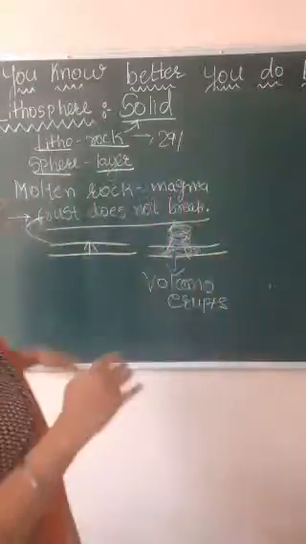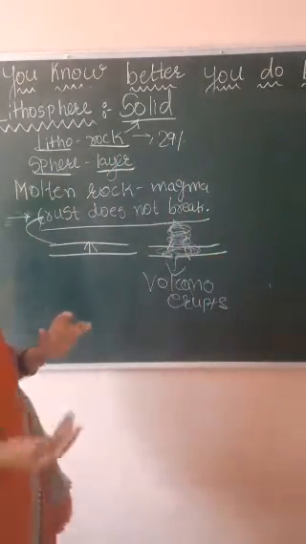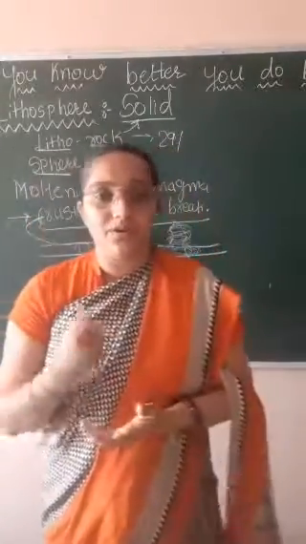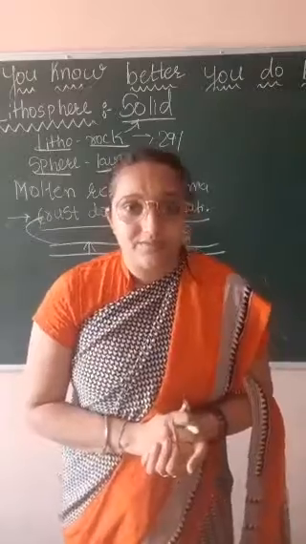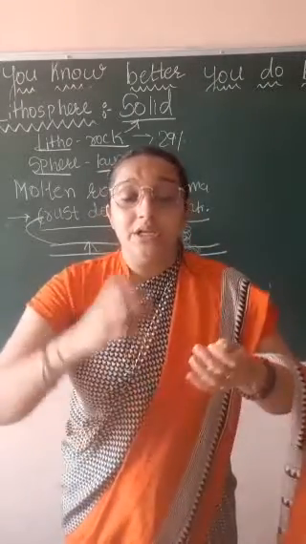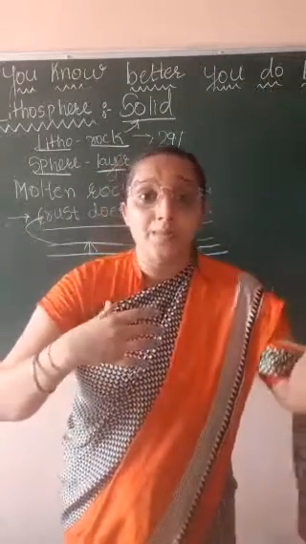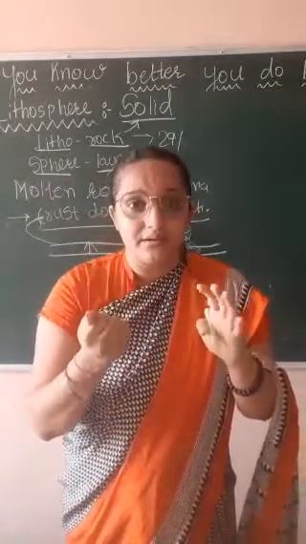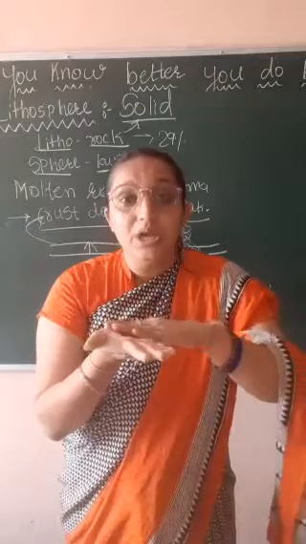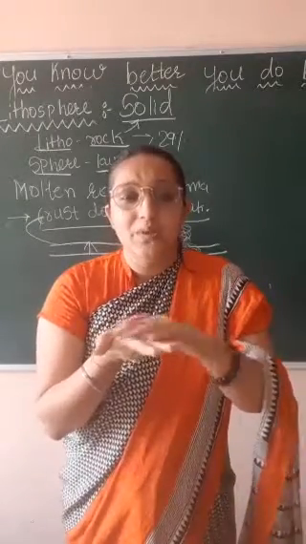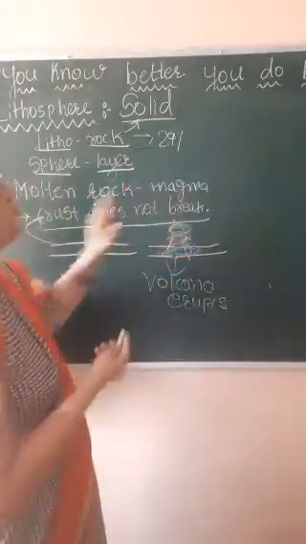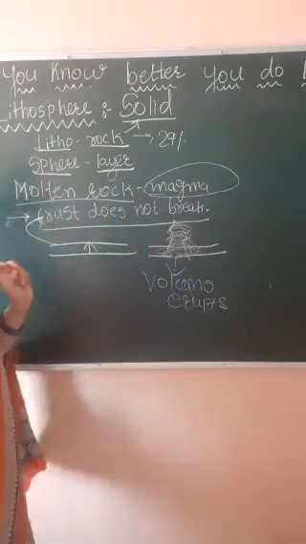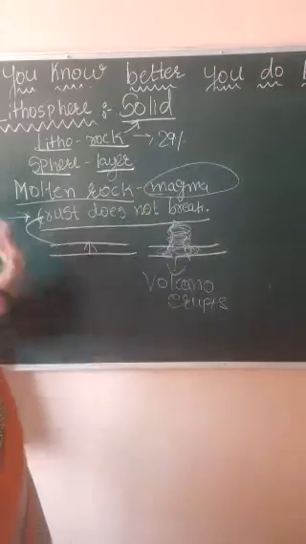Now, what is magma? Molten rocks are present in the interior of the earth. Molten rocks means that the rocks in the interior of the earth, because of high heat and pressure, as I told you, become full of fire and convert into liquid form. That form is known as magma. So molten rock present in the interior of the earth is called magma.